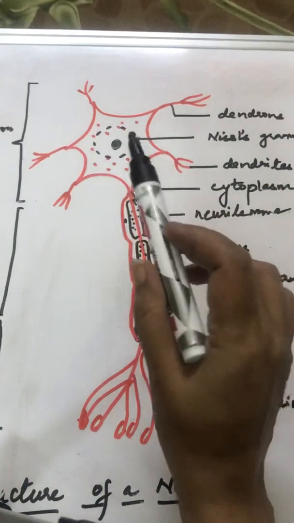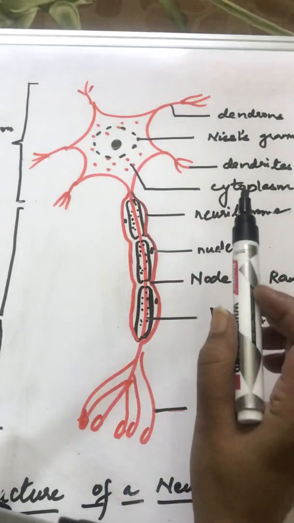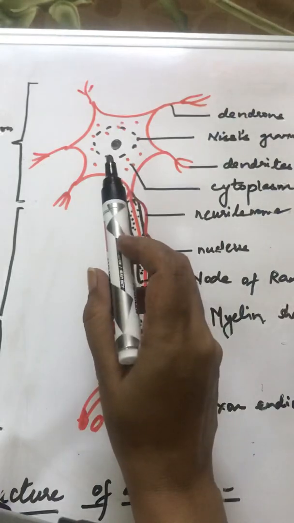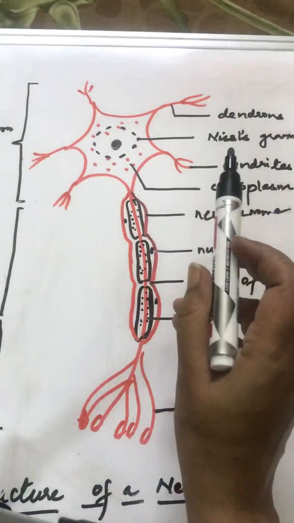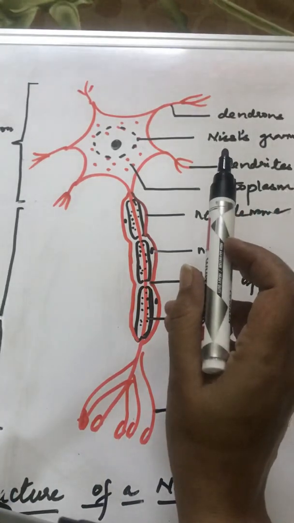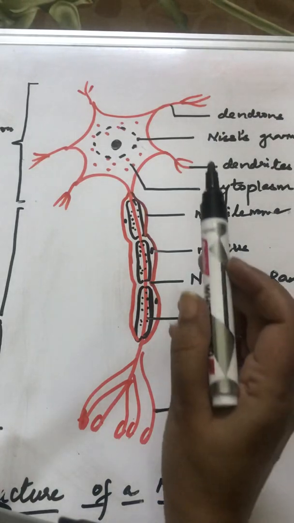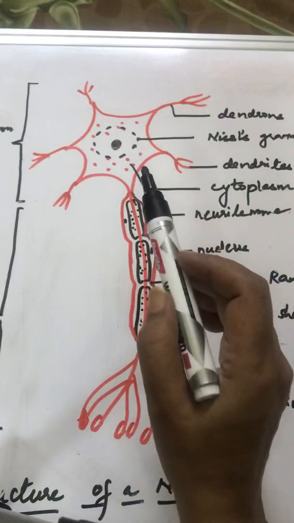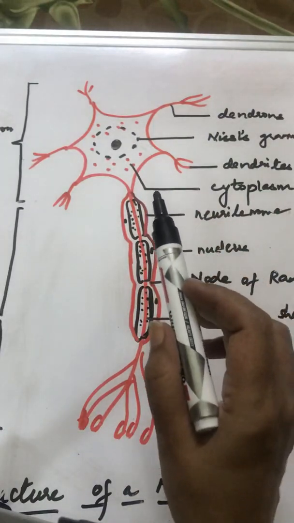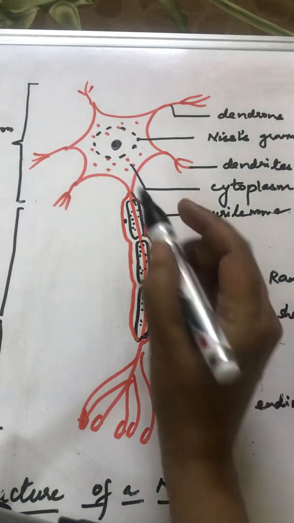The cyton or the cell body or the perikaryon is filled with a granular cytoplasm. In the cytoplasm, you can notice some larger granules which are called the Nissl's granules. These Nissl's granules are nutritive in function. The dendrons and dendrites help to bring impulses towards a neuron, and that is the function of a cyton. If you are asked what is the function of a cyton, it bears dendrons and dendrites which help to bring impulses